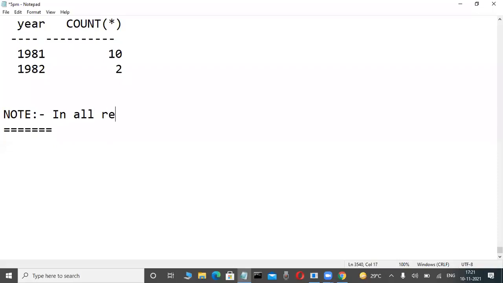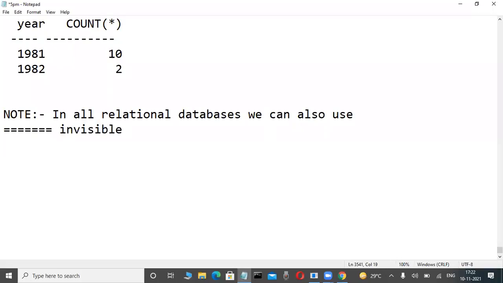Write a note: in all relational databases, we can also use invisible group functions within the having clause. Because the reason is there, because